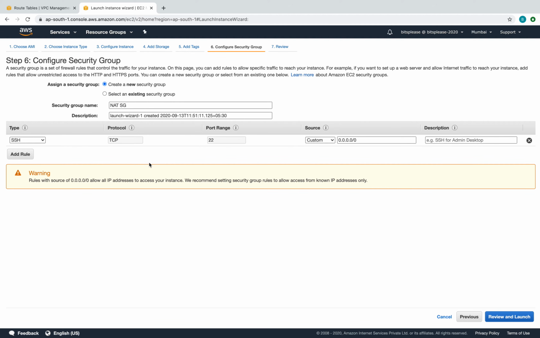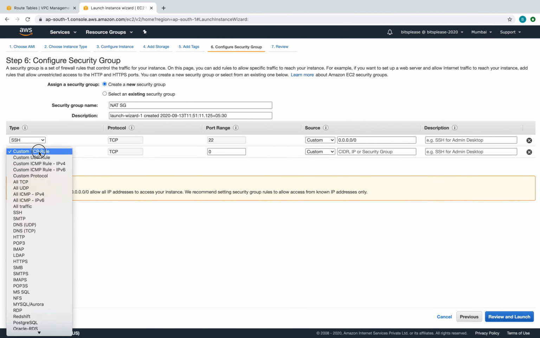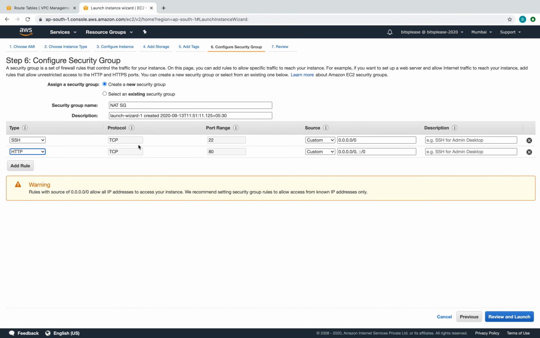So we have SSH. Let's also add HTTP and HTTPS, because this guy will have to allow HTTP and HTTPS, because if we host a web server on our private instance in future, we'll have to allow the traffic. So that's why we'll add the rules for HTTP as well. Not sure if we'll use this, but for future purposes, let's add this.